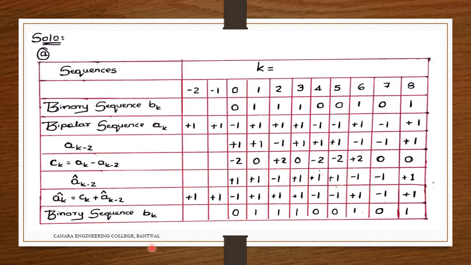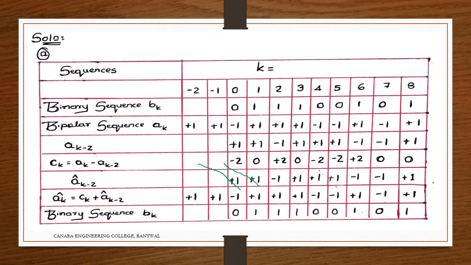Now AK minus 2, the term AK minus 2. So what is happening here? The plus 1 only will be there, that will be represented here. Here the plus 1 again, then minus 1.